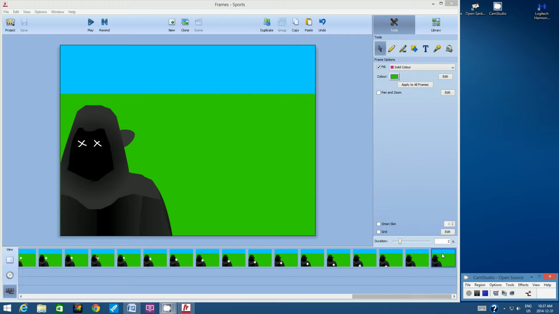Please open your Sports file from Frames 5 from your application screen. If you remember in the previous tutorial, we animated the bump to the head that this villain sustained when he got hit with a baseball. So we're just going to conclude this tutorial and this massive project. Make sure you're on the final frame, and then let's duplicate the frame. Make sure nothing is selected. Let's duplicate.